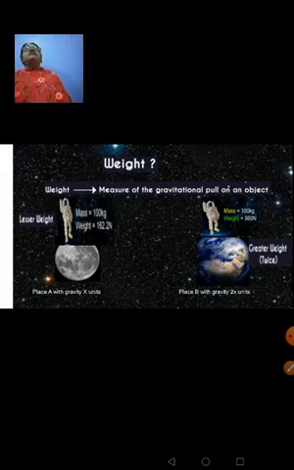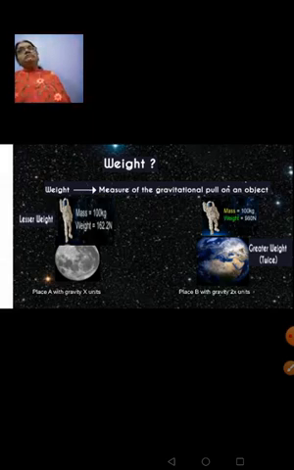when the place is having a gravity of x unit, the weight is seen less, that is equal to 162.2 newtons. When the same person is going to place B, his weight is seen as 980 newtons. Why? The gravity is twice in the place B when compared to place A. So when the gravity is increasing, obviously the weight also changes. So what can you conclude about weight now? Weight is nothing but measure of the gravitational pull on an object.